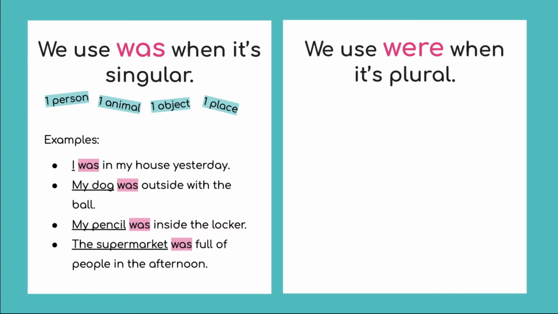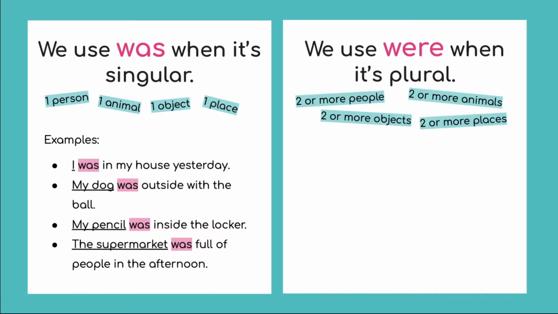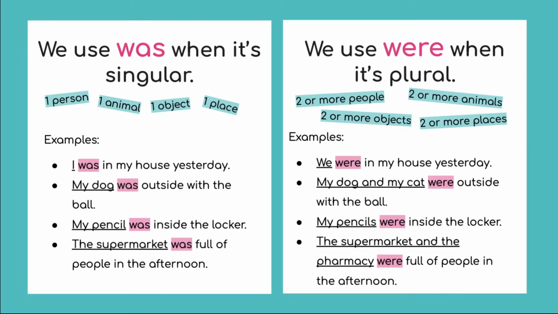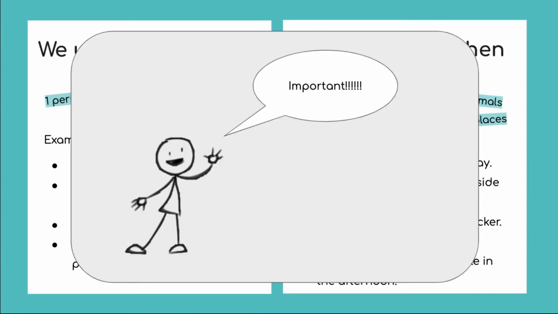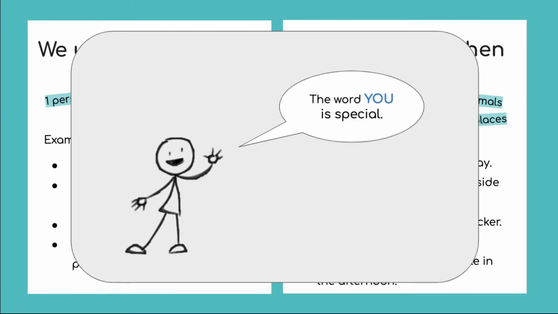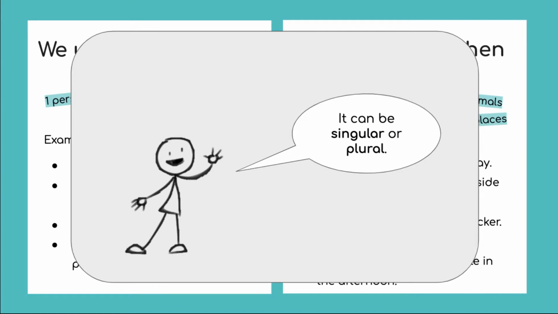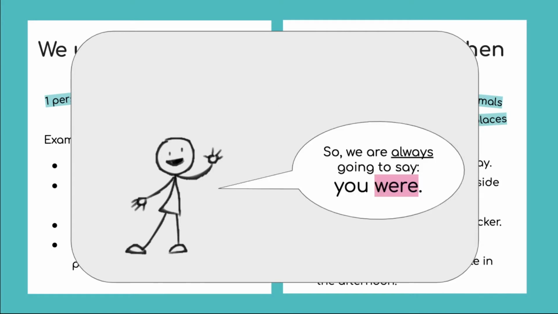But we use were when it's plural. More than one person, more than one animal, more than one object, and more than one place. Examples. We were in my house yesterday. My dog and my cat were outside with the ball. But something very important. The word you is very special because it can be singular or plural. So we are always going to say you were.